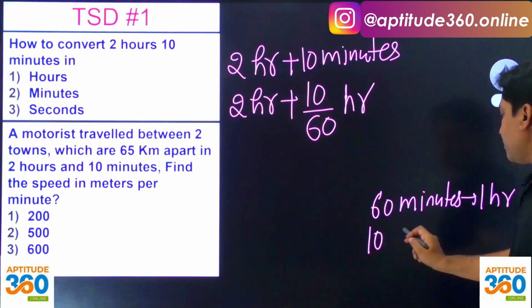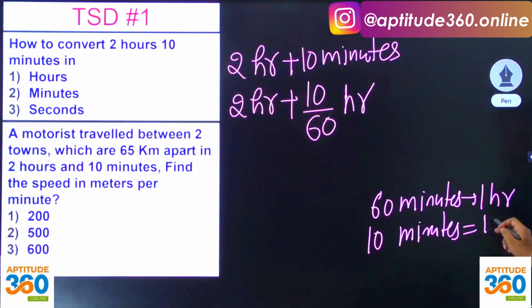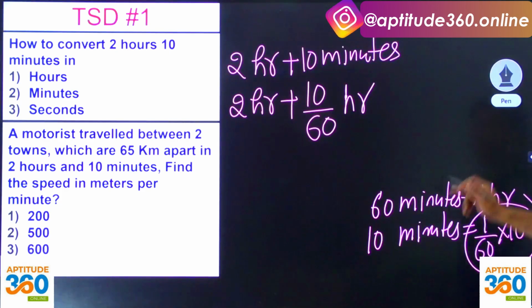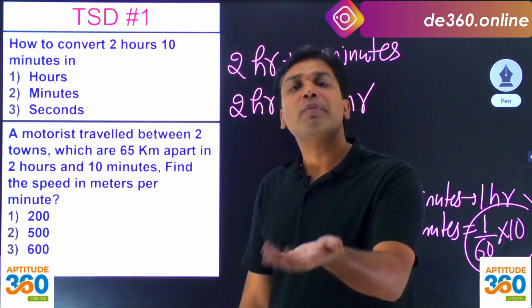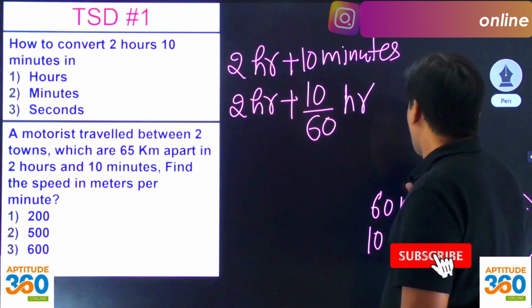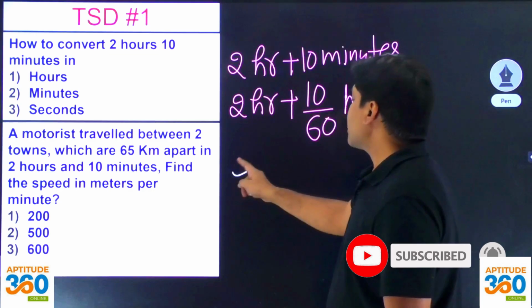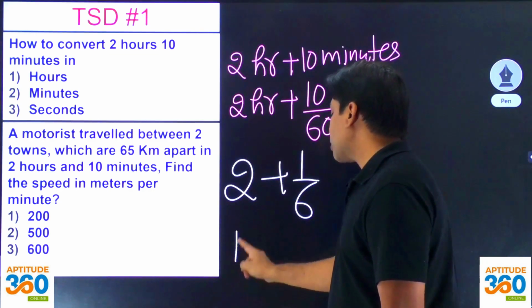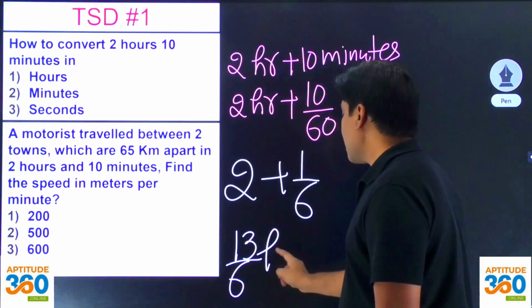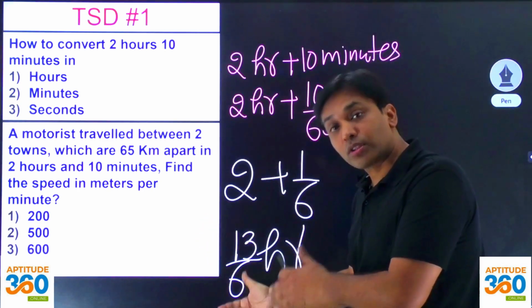Hence 10 minutes will be 1 by 60 into 10 hours. So another understanding is, जो मिनट है उसी को 60 से डिवाइड कर दो, that will be converted into hours. Now, अगर ऐसा हो गया तो फिर उसके बाद में what is going to be the next step? You will say that okay, this is 2 plus this is 1 by 6, and this is going to be what? 13 by 6 hours. So 2 hours 10 minutes will be equal to 13 by 6 hours.